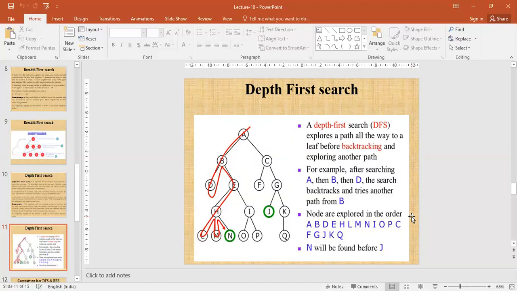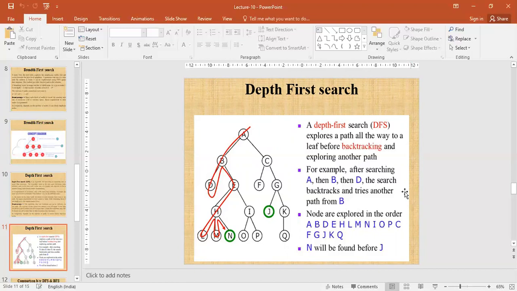If there are no more successors, signal failure. Call depth first search with E as the initial state. Next point, if success is returned, signal success, otherwise continue in the loop.